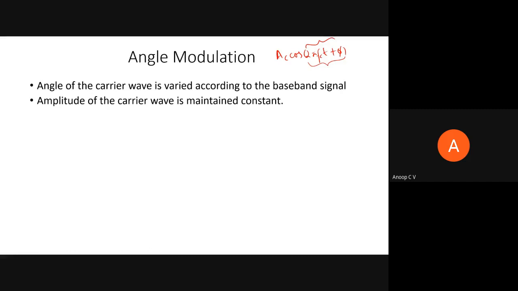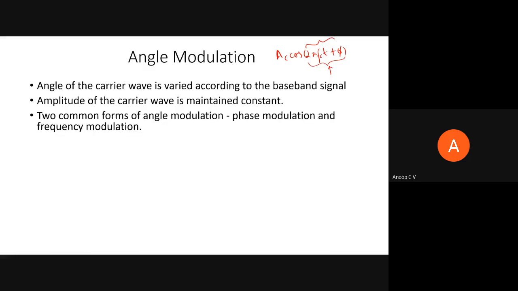One more very important thing is the amplitude of the carrier wave. The influence of m(t) is happening within the argument, so the amplitude or envelope of the carrier wave will remain the same. Whereas in amplitude modulation, the envelope of the carrier wave was varying according to the message signal, here the amplitude will remain constant.